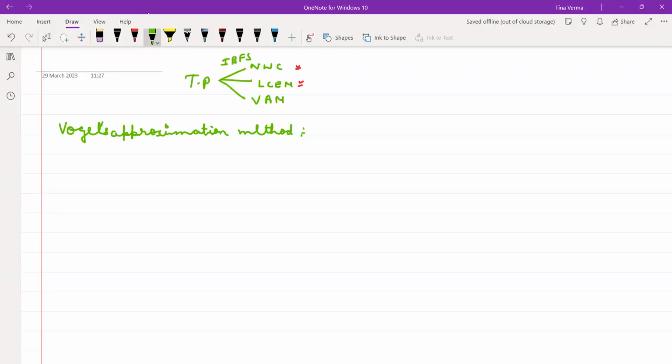You know, northwest corner, you think it is easy to apply, rather than LCM. And the last one is Vogel's approximation. But Vogel's approximation gives you the minimum cost, then LCM, then the northwest corner rule.